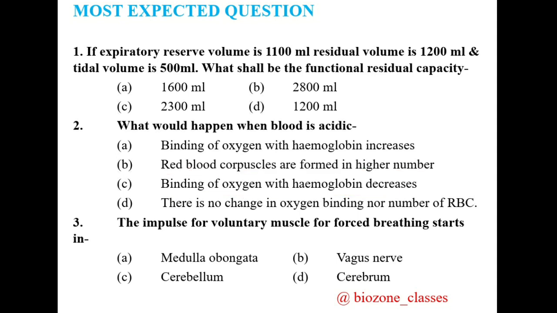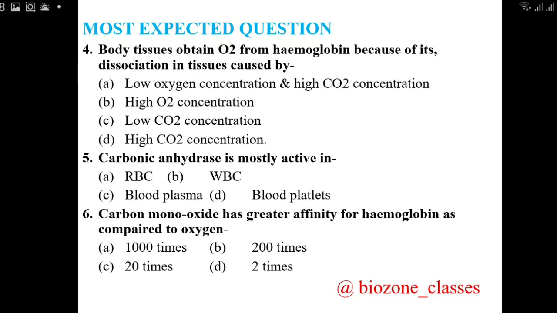Question 3rd, the impulse for voluntary muscles for forced breathing starts in. 4 options are there. A, medulla oblongata, B, vagus nerve, C, cerebellum and D, cerebrum. The correct option for the third question is option A, medulla oblongata.